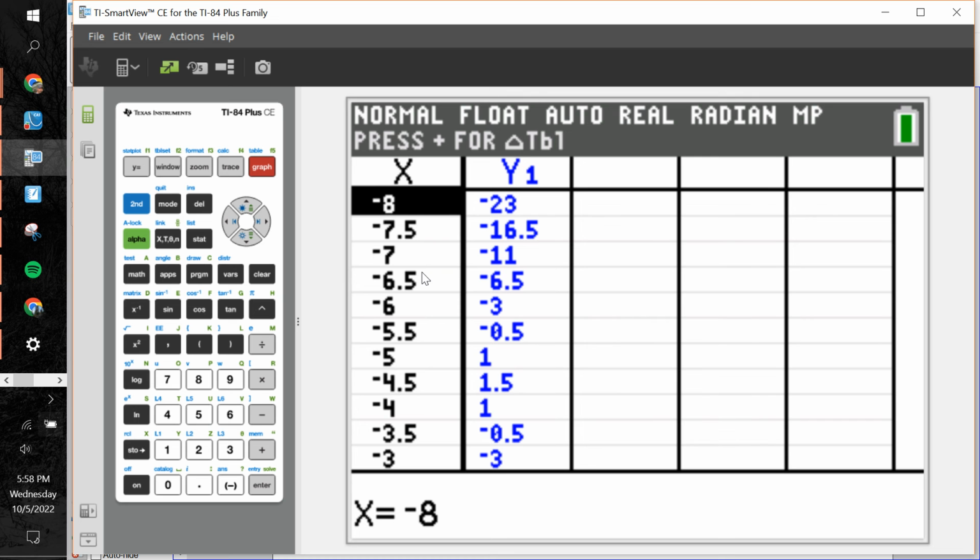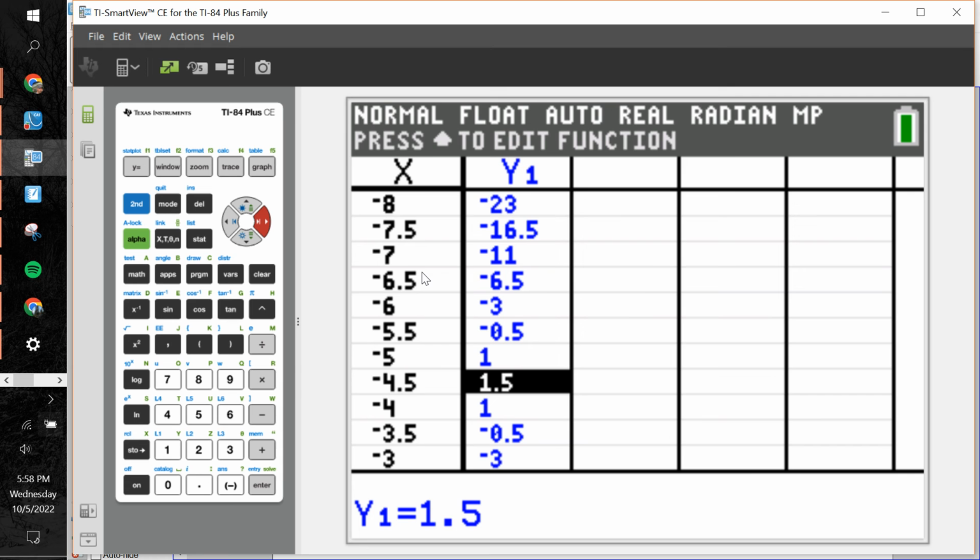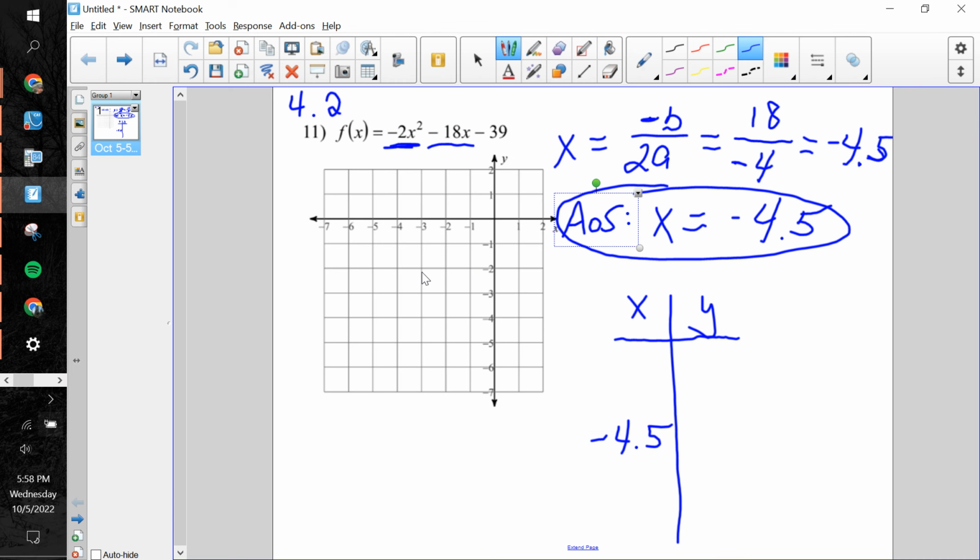And now you will notice that the X values are going up by 0.5, not just by 1. And so sure enough, right there is the negative 4.5 value that I needed to see. And the Y value I need going along with that is apparently 1.5. So I now know the Y coordinate of my vertex is positive 1.5.